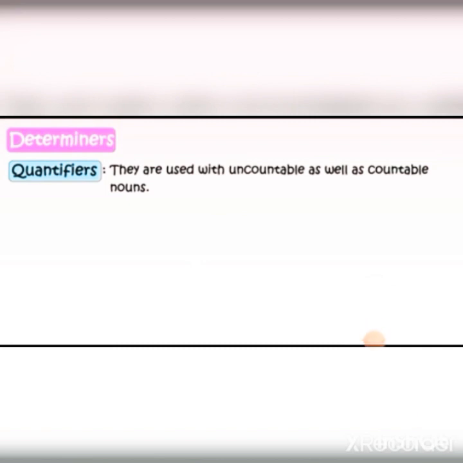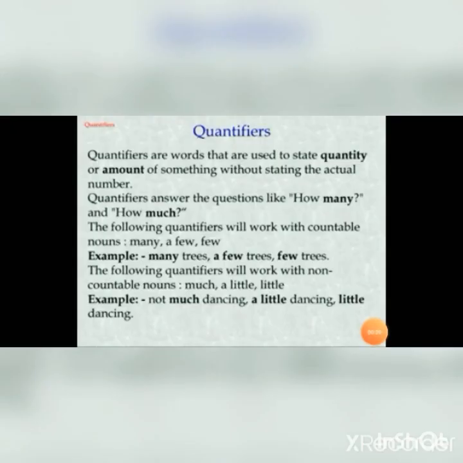Quantifiers are used with uncountable as well as countable nouns. Quantifiers are words that are used to state the quantity or amount of something without stating the actual number. Quantifiers answer questions like how many and how much.